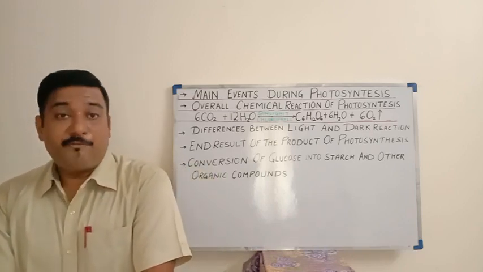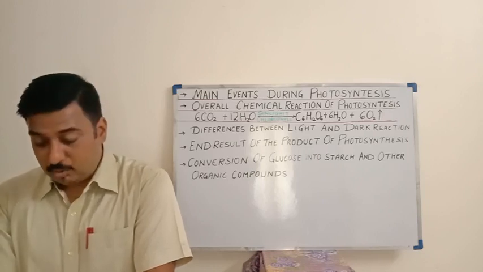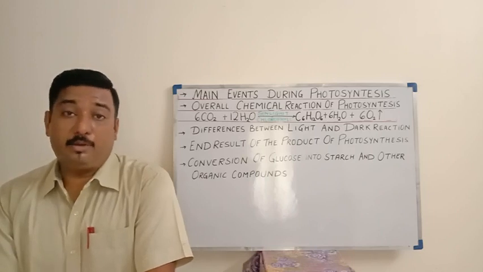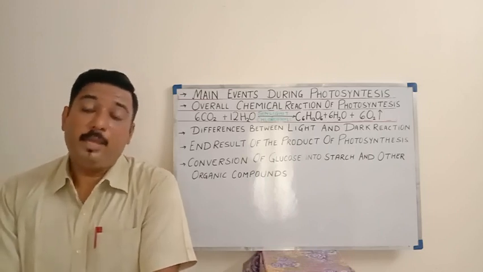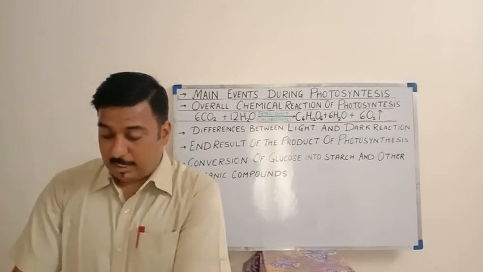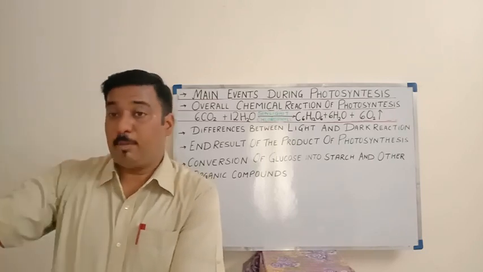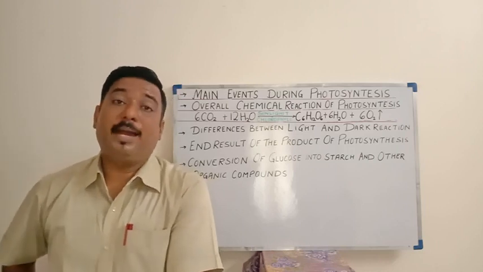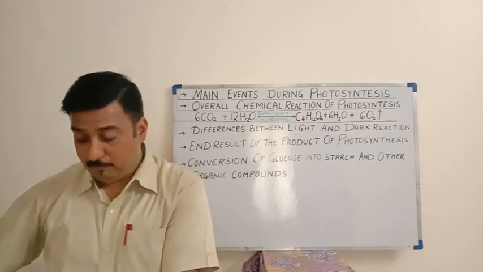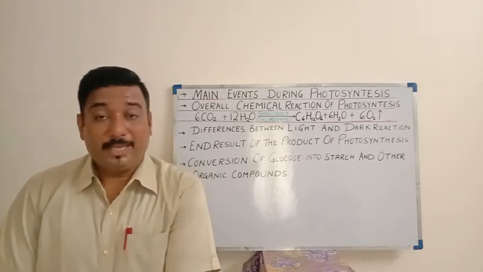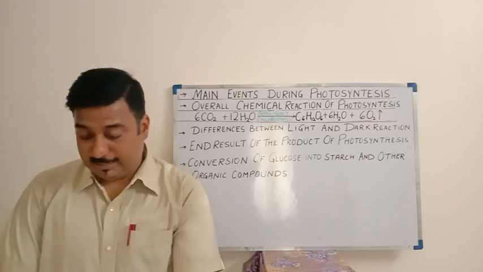Hydrogen ions will be utilized in the formation of NADPH. Means this hydrogen will combine with NADP and it will form NADPH. With carbon dioxide, the hydrogen from the NADPH will again be utilized for the formation of glucose molecule, and this is how the formation of organic molecule or the formation of food takes place.